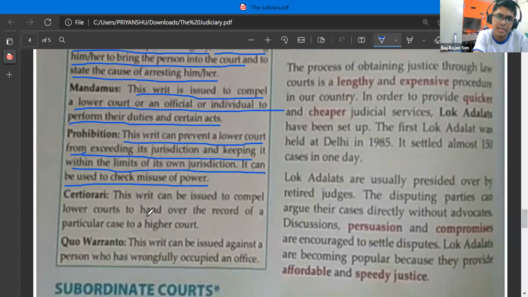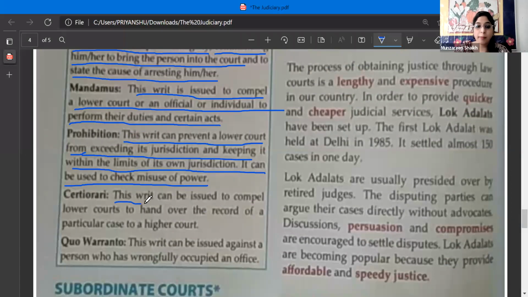Certiorari. Yes, this writ can be issued to compel lower courts to hand over the record of a particular case to a higher court. For example, if there is any case which has been enrolled in a lower court, but the lower court is not able to give justice, or not able to give proper justice, in that case this writ is issued.